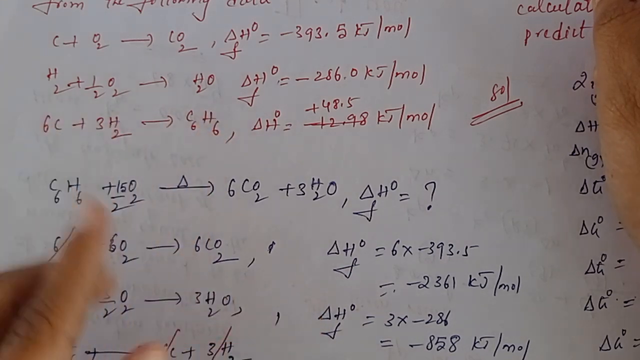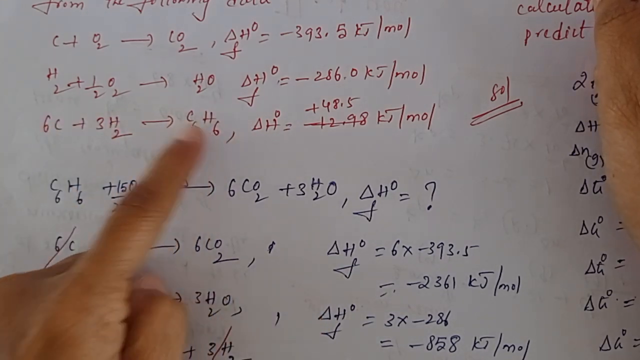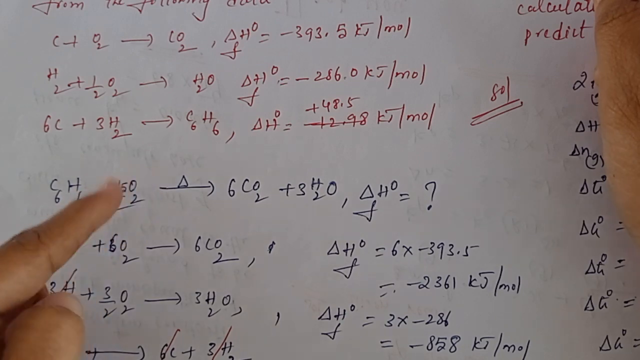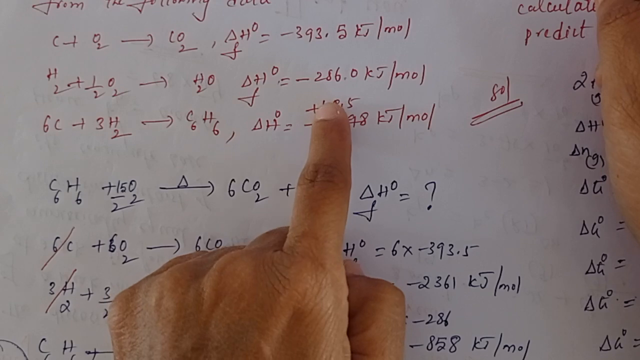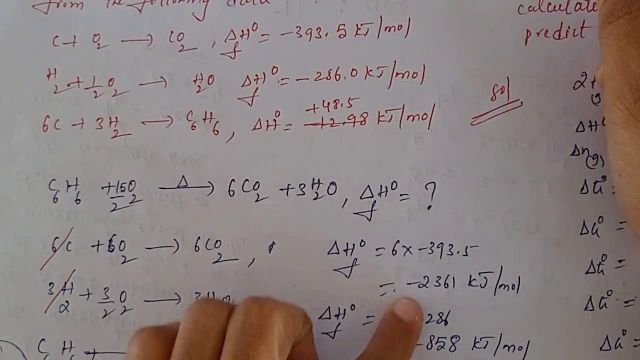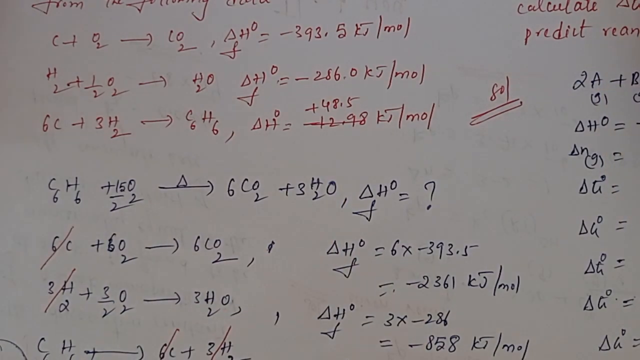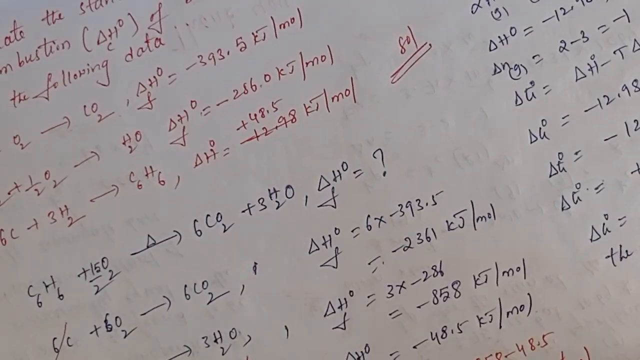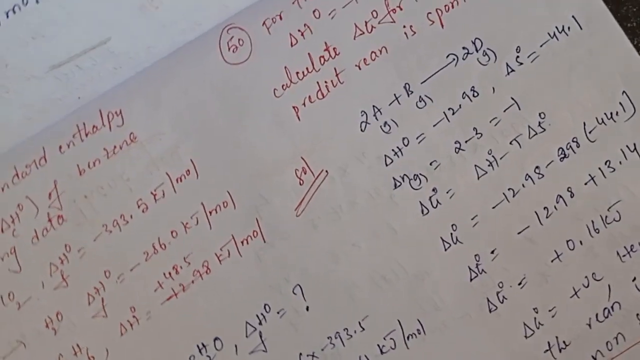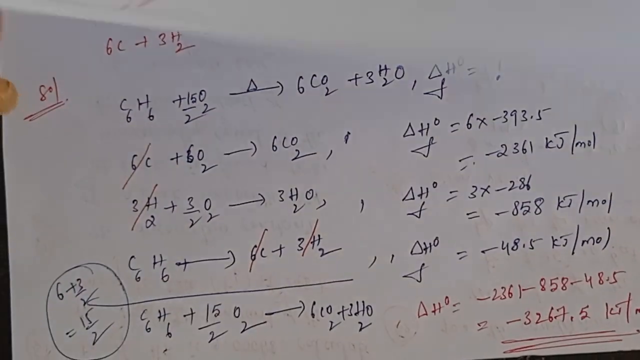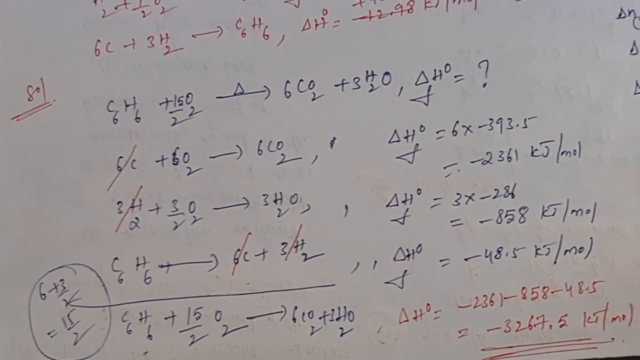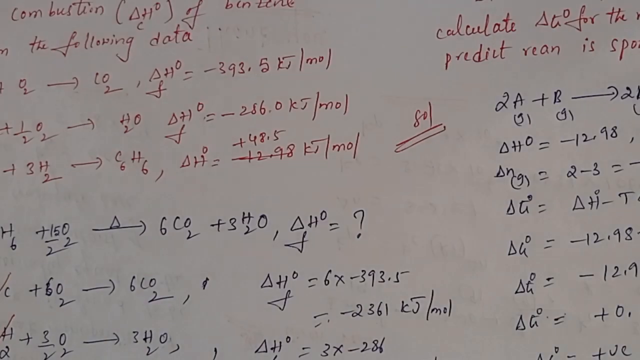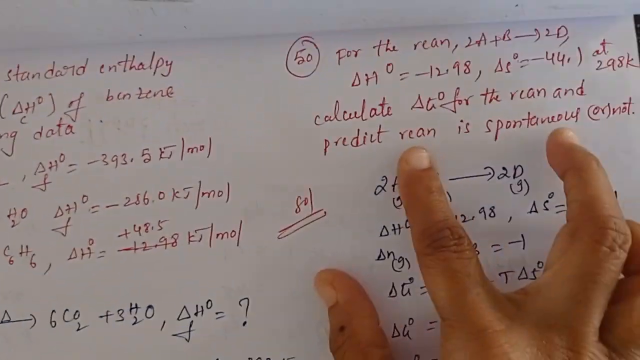And in the next equation, benzene is on the right hand side, but in the given equation benzene is on the left hand side. So that's why we have to reverse this equation. Then this value will become negative. These three values add, you will get minus 3267.5 kilojoule per mole. This much value you will get. Clear students? Next question, 50th question.